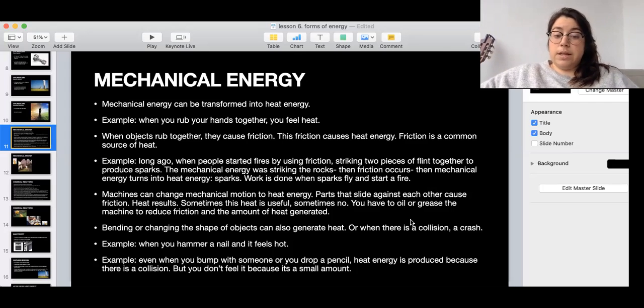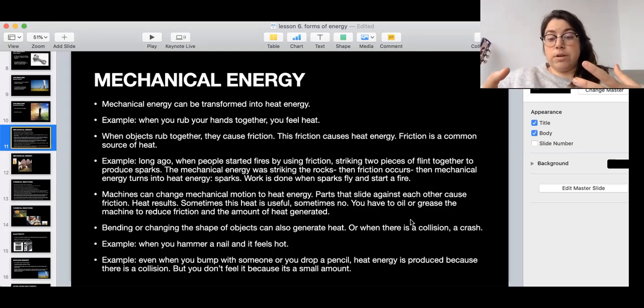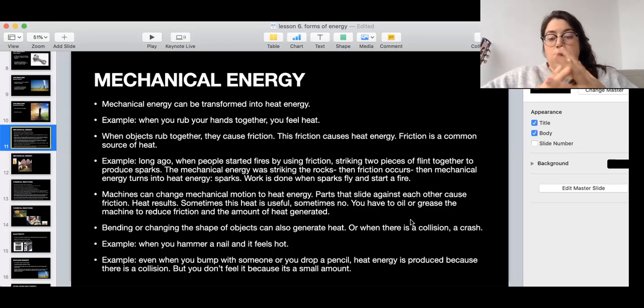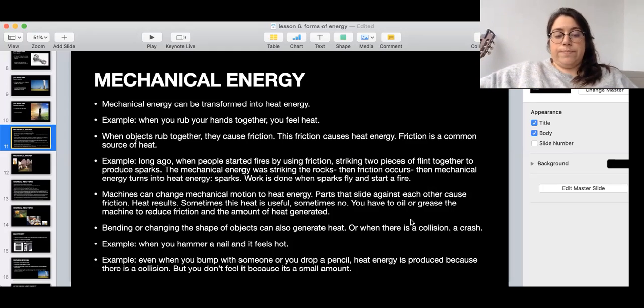Machines can change mechanical motion into heat energy. Parts that are sliding or moving against each other cause great friction because they're rubbing against each other, and heat results. Sometimes this heat is useful, but sometimes it's not. So you have to oil or grease the machine to reduce friction and the amount of heat generated. Es como que una máquina se calienta porque sus partes chocan unas con otras. Entonces, a veces eso es bueno porque produce calor, pero a veces no te conviene ese calor. Entonces, tienes que ponerle aceite o engrasar las partes para que no haya tanta fricción y baje el calor generado.